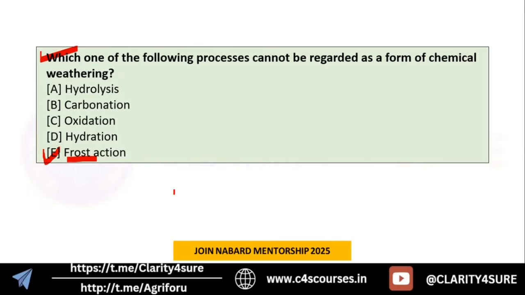But what is happening? We know that in the rock we have different fractures or crevices. Water will go into those crevices, and because of low temperature, it will be converted into ice. And we know that the volume of ice is more than the volume of water. So this ice is going to create pressure on the walls of these crevices, increasing their length or overall size.